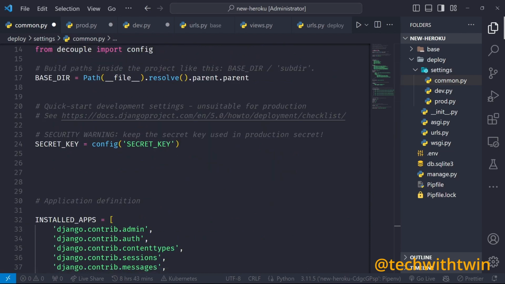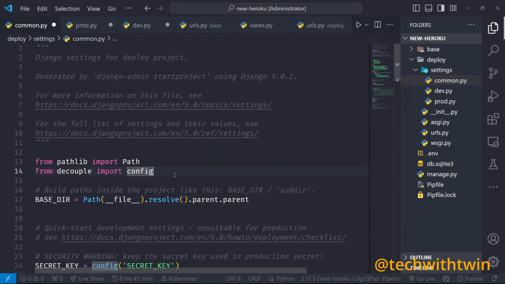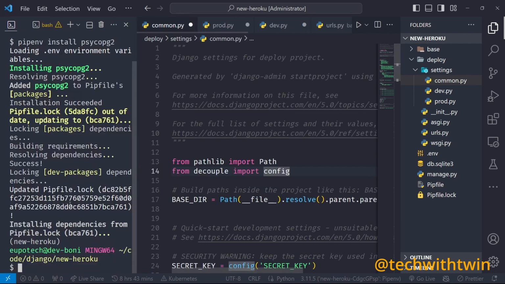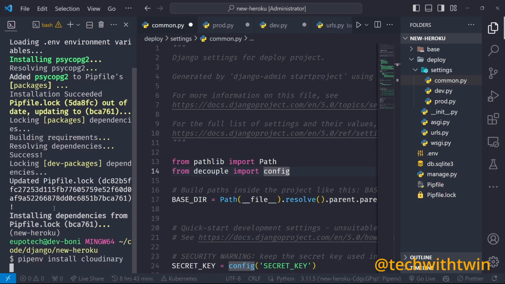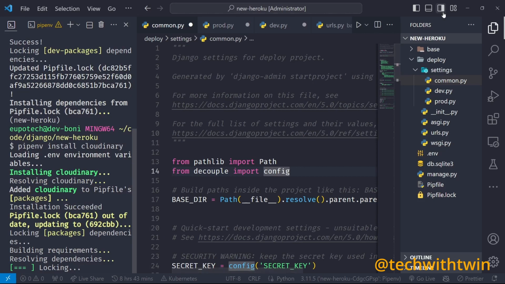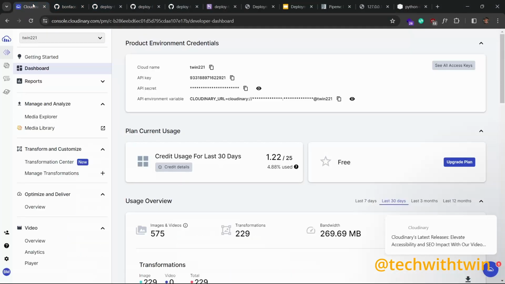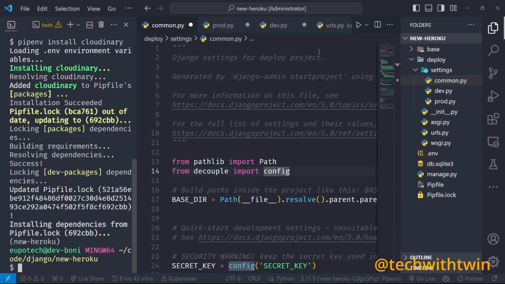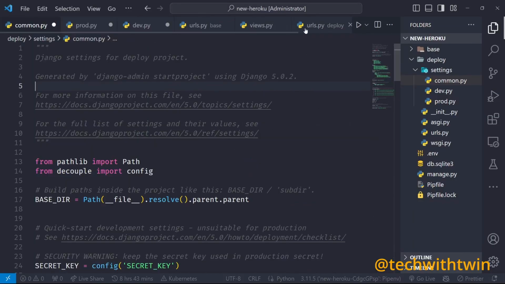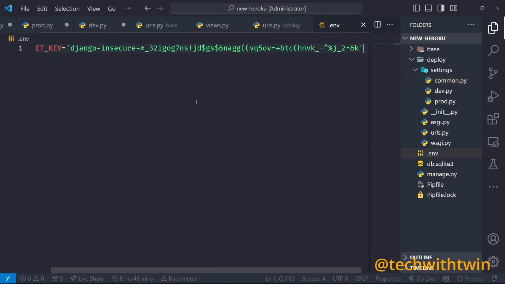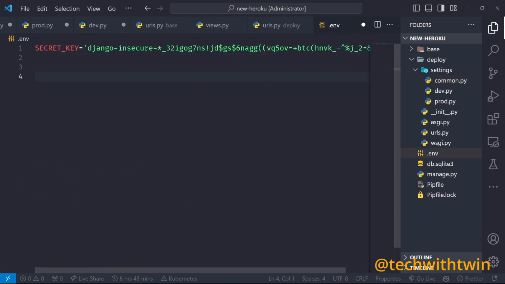The next thing I want to set up is Cloudinary. To set up Cloudinary, you need to install Cloudinary. So you go here and say pipenv install cloudinary. To use Cloudinary, you go and create an account on cloudinary.com. Then you'll get these: the cloud name, API key, and API secret. You can copy these and we'll add them in our env file. I'll add that right now, but I won't expose my Cloudinary configs.